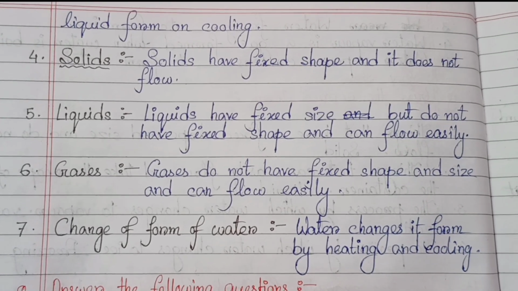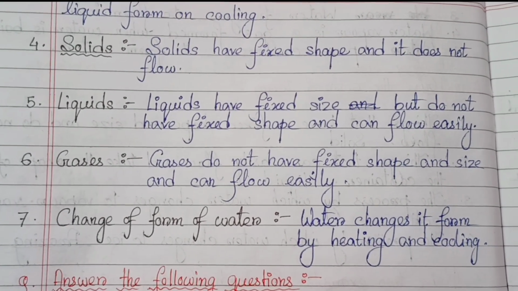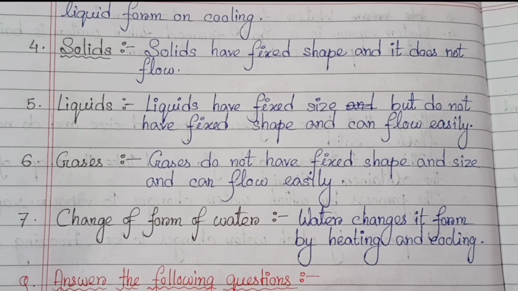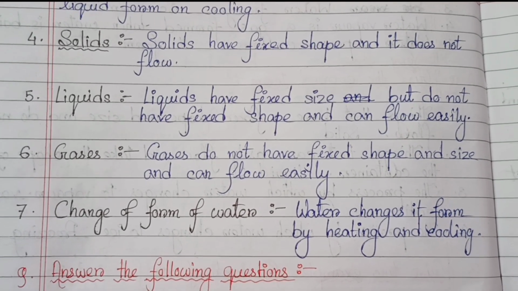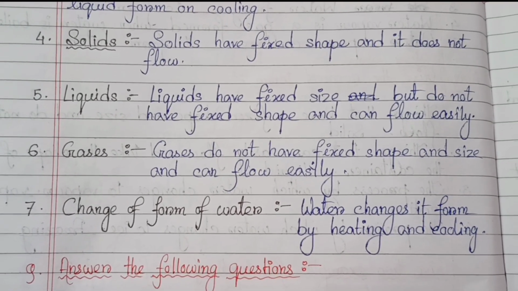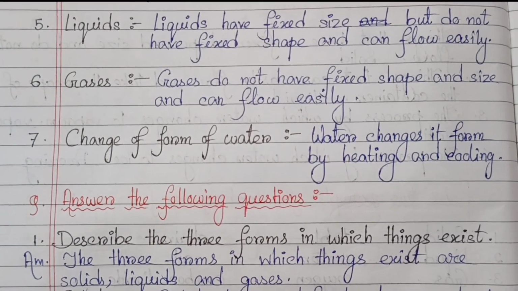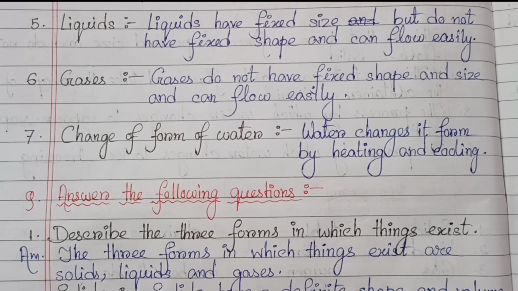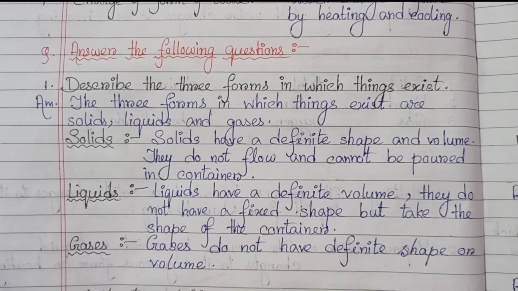Number 4, solid. Solids have fixed shape and do not flow. Number 5, liquids. Liquids have fixed size but do not have fixed shape and can flow easily. Number 6, gases. Gases do not have fixed shape and size and can flow easily. Number 7, change of form of water. Water changes its form by heating and cooling. Okay, next one, answer the following questions.